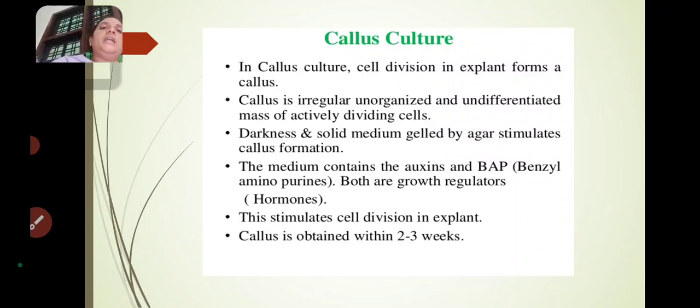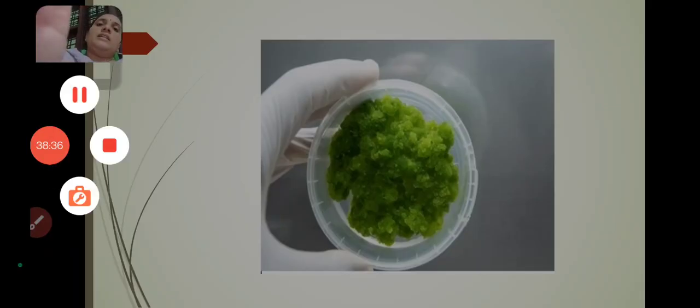Darkness and a solid medium gelled by agar stimulate callus formation. By giving agar, it will give a semi-solid nature to the medium. The medium contains auxins and benzylaminopurines. Both are growth regulators or hormones. This stimulates cell division in the explant. After a few weeks, that means 2 to 3 weeks, the callus will be raised from the particular cell. This is about callus culture.